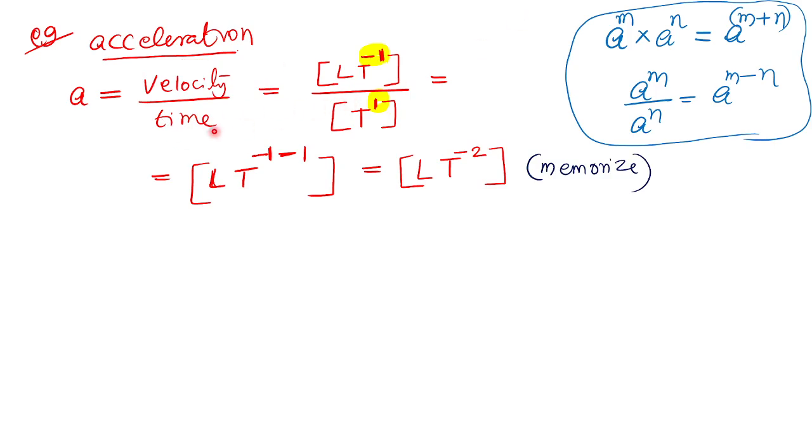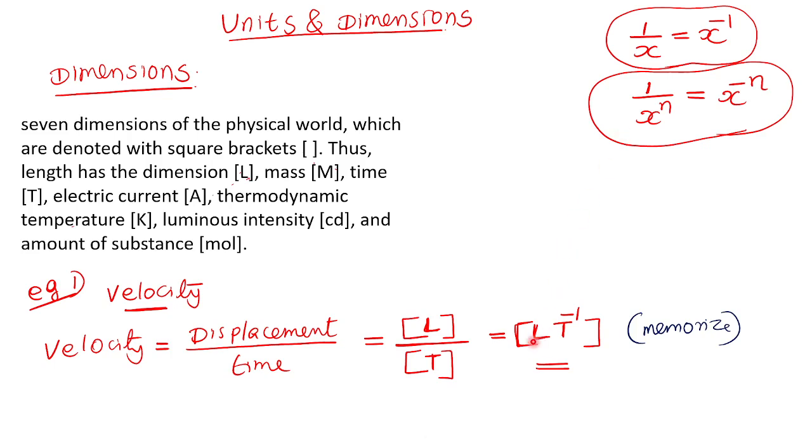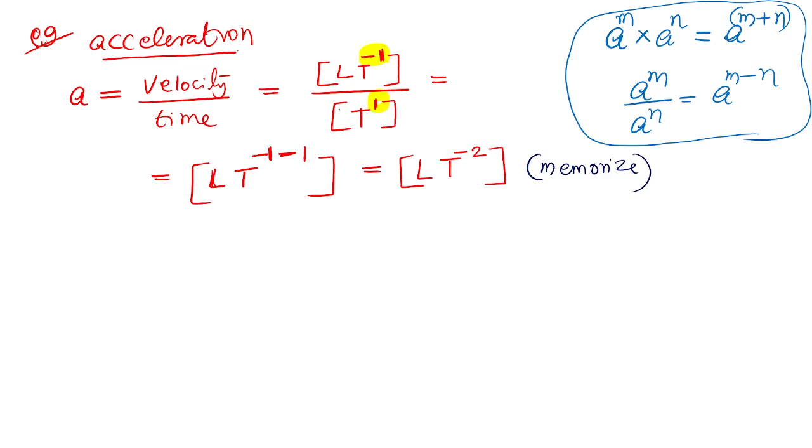To write the dimension, you have to write one of the formula, the simplest formula, right? And write the dimensions of each quantity. Simplify it. L may be written as L raised to 1, but it is not necessary, okay? L is same as L raised to 1, but it is not necessary actually. Understood? L raised to 1, L both are same thing, isn't it? So just one doubt, sir.